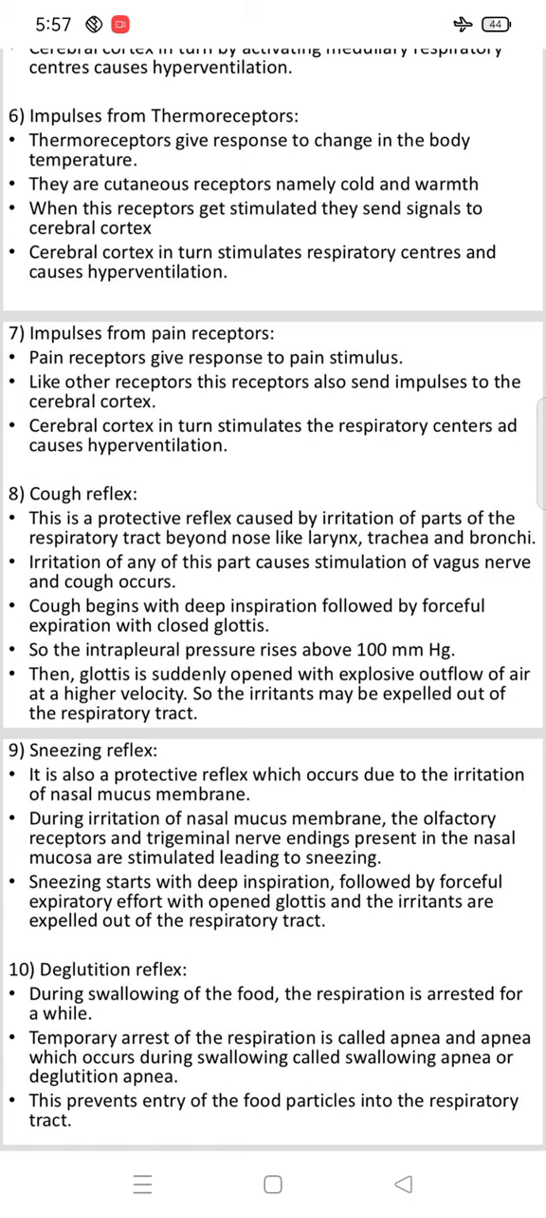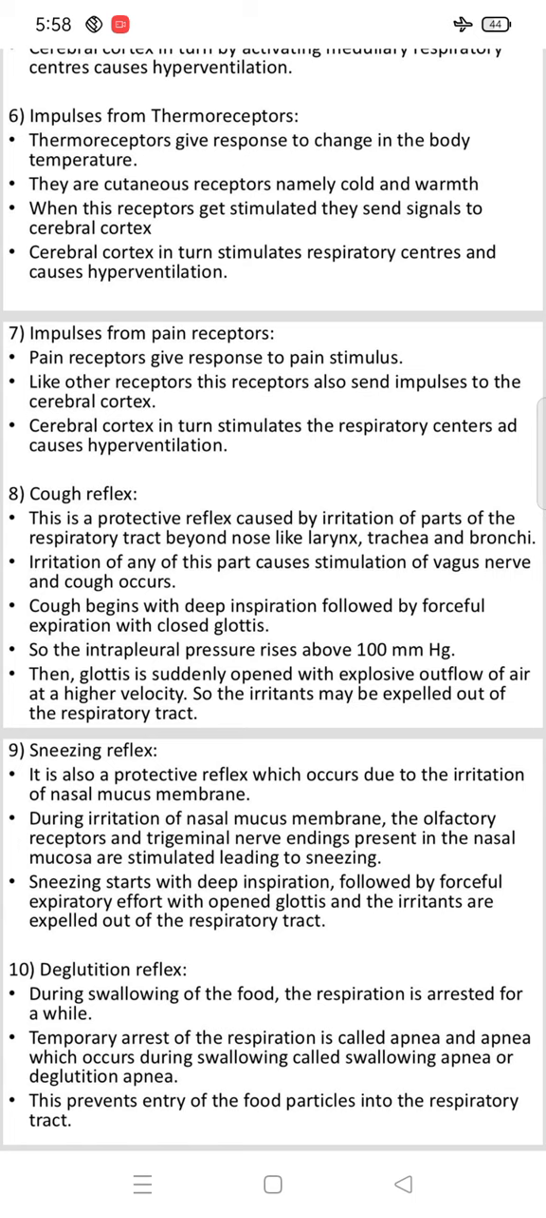The cough reflex is a protective reflex caused by irritation of parts of the respiratory tract beyond the nose, like the larynx, trachea and bronchi. Irritation of any of these parts causes stimulation of the vagus nerve and cough occurs.